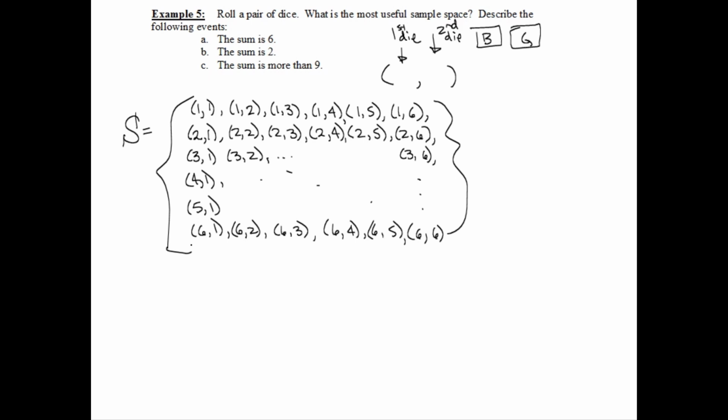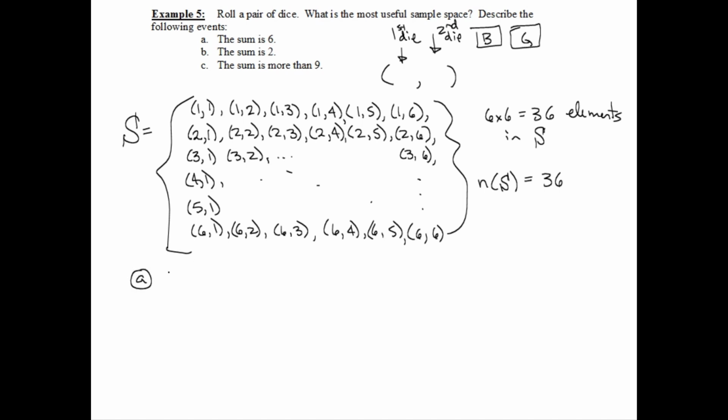How many are in the sample space? Got 6 across, 6 down. It looks to me like there are 36 elements in our sample space. Here's the way that we say this. The number of elements in the sample space is 36. Okay, so now let's write down our events.